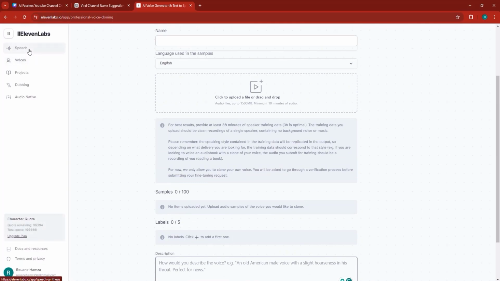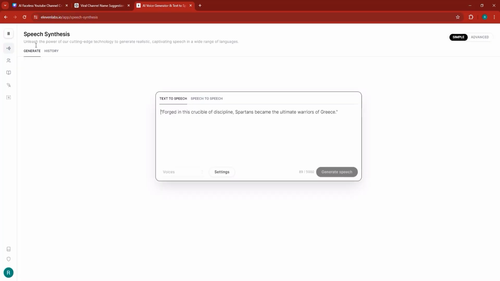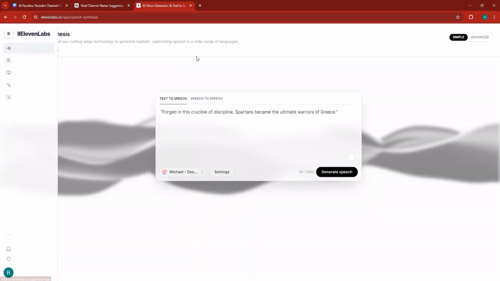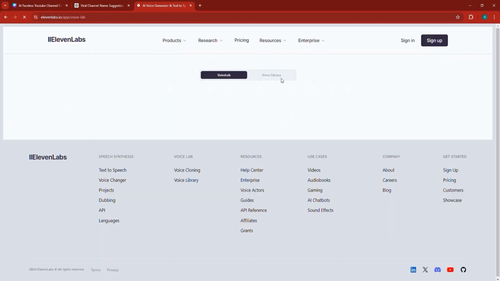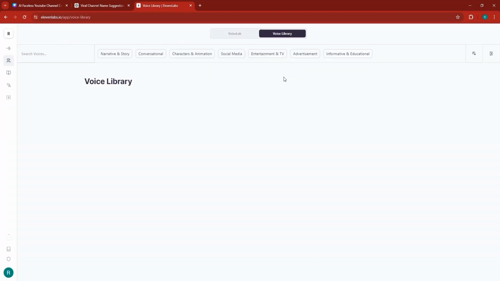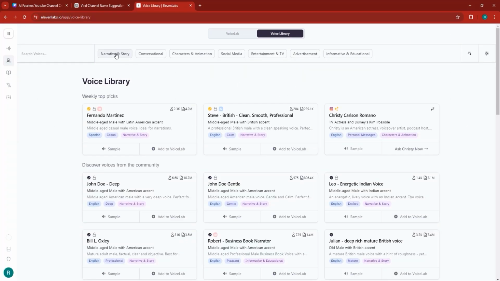But there's another option. If you go to the voices, instead of just cloning your own voice, in case you're not interested in that, you can actually go to the voice library, and you can find a voice suitable for the video that you create. You can search. So for example, if you want narrative voices, use this filter. If you want a voice for social media, use the social media feature. If you want advertisement, use advertisement, whatever it is that you want to use.